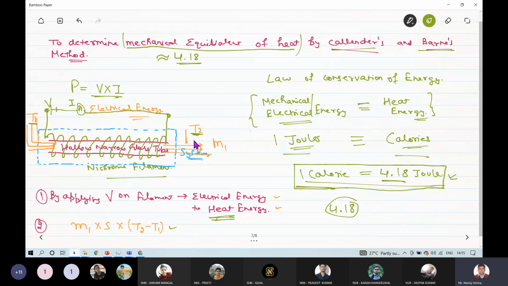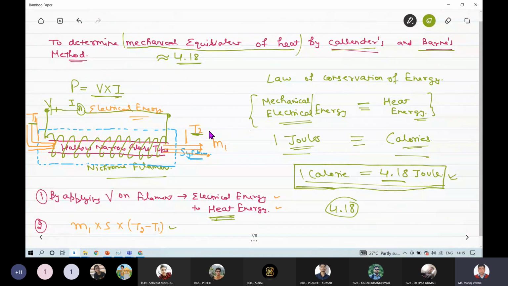from the system by means of the flowing water. Whatever heat energy this nichrome filament is creating, the same heat energy the water is carrying out of the system. That is why the temperature T2 will not change further. It will rise for some time, after that T1 and T2 will become constant, and that point is called the point of thermal equilibrium, and at that point whatever heat energy the nichrome filament is generating, the same amount of heat energy is being expelled out from the system by the flowing water.